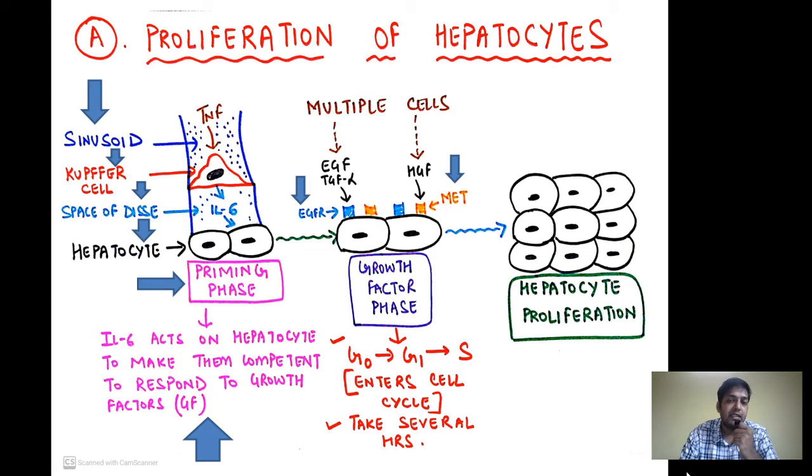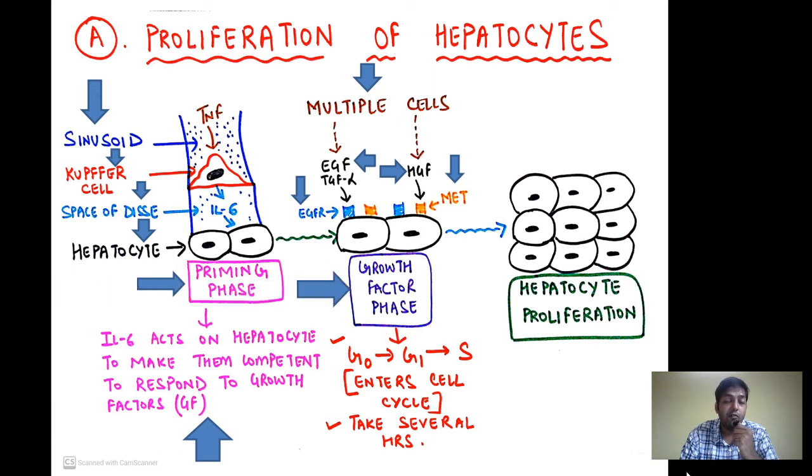Multiple cells release growth factors, for example epidermal growth factor and TGF alpha, which act on the EGFR receptor, and hepatocyte growth factor, HGF, which acts on the MET receptor.